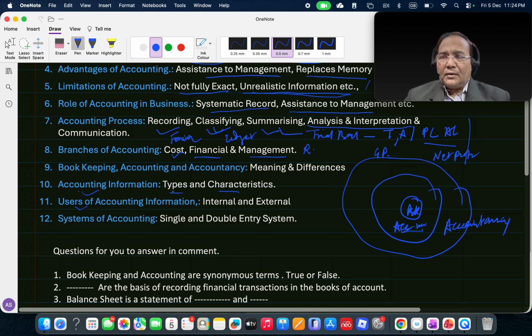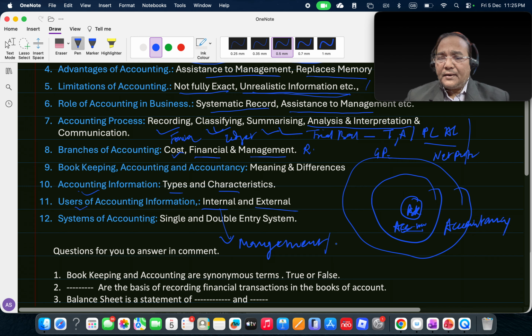Users of accounting information, as we discussed yesterday, are internal and external users. Internal users may be management or people who require minute information.